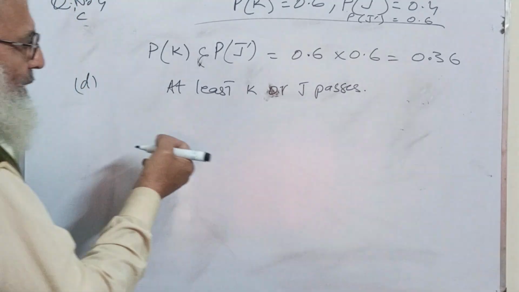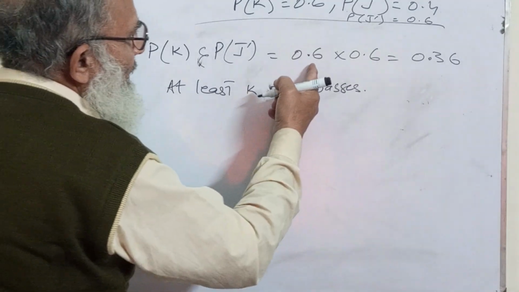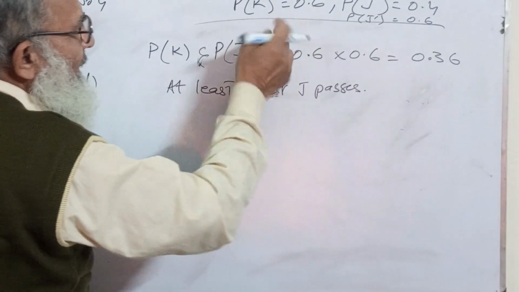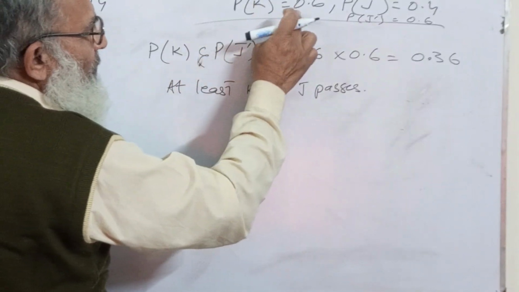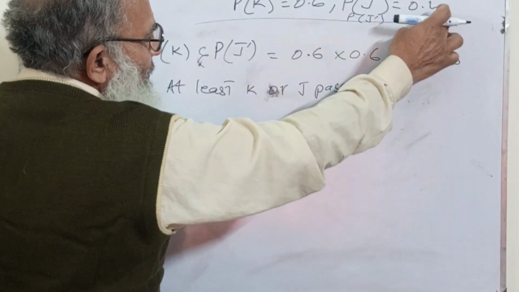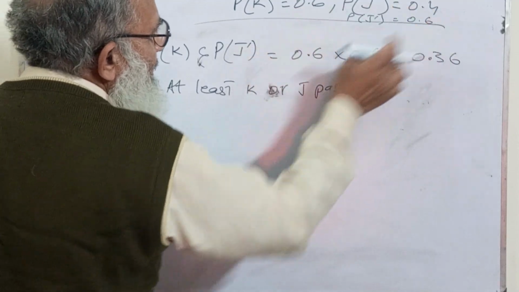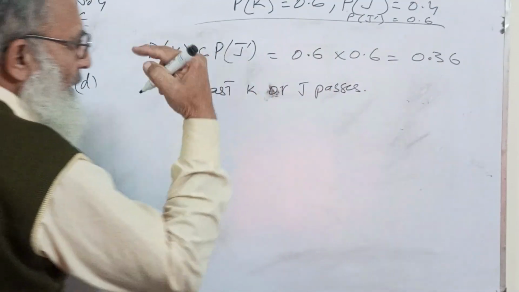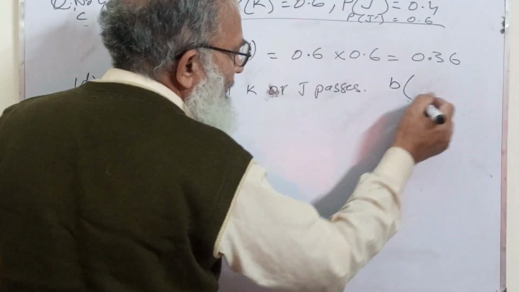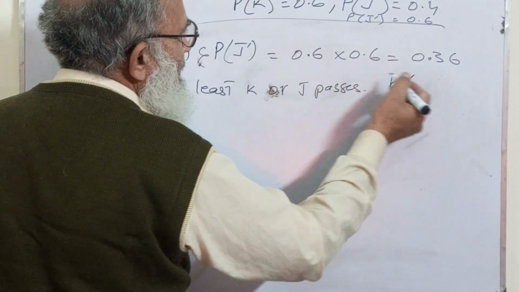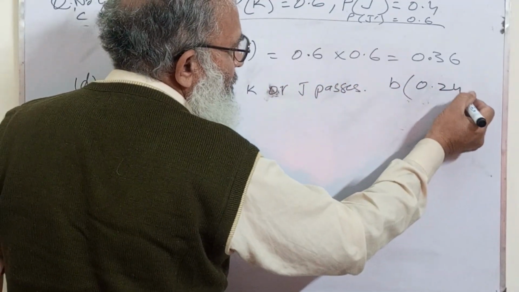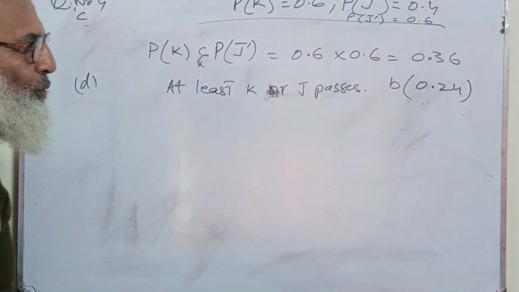So how does it relate to part B? Because we are given this: it is 0.6 and this is 0.4. When this is 0.6 and this is 0.4, the collective will be the answer of part B. Keep that answer of part B. That was 0.24. You remember that it was 0.24.